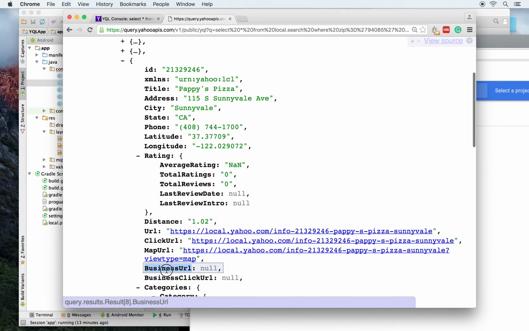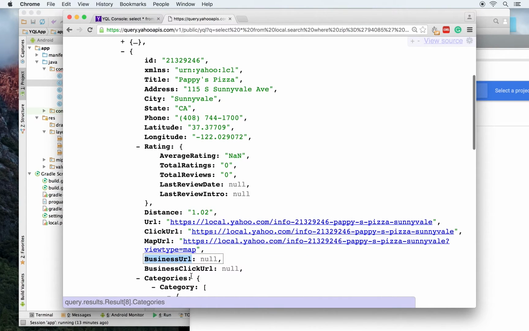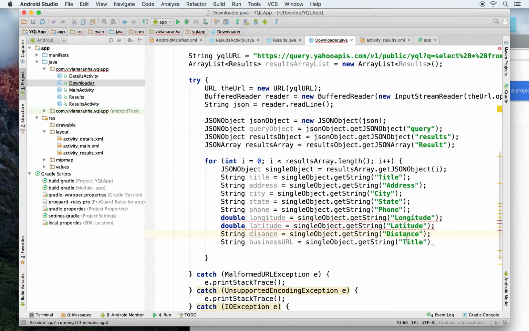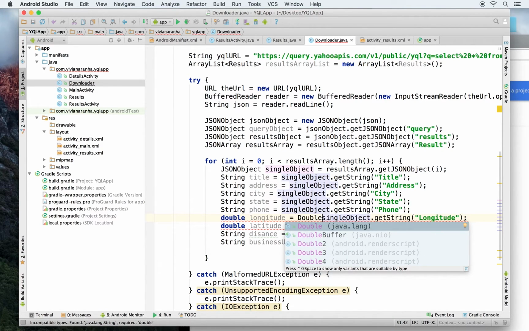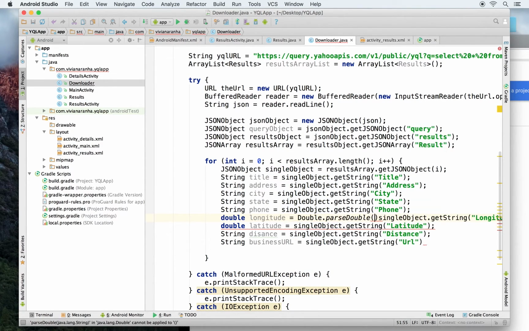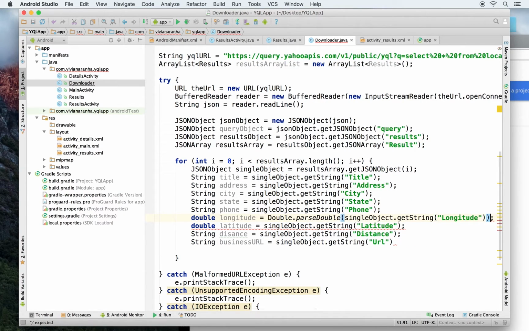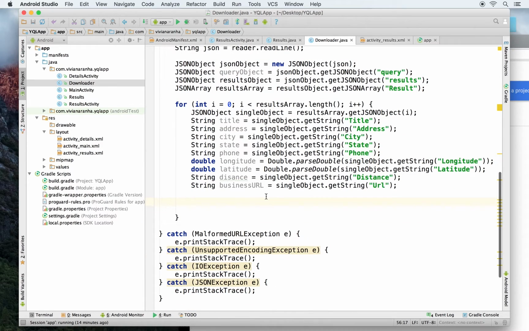Business URL, actually business URL doesn't exist every single time, so what I'm going to do is I'll probably use the URL or click URL. Both of them look same, so I'm just going to use the URL, and so that takes care of everything except for this. Here, since I have to convert this string into double, I'll just use parse double method, and that will take care of my object here. Perfect.